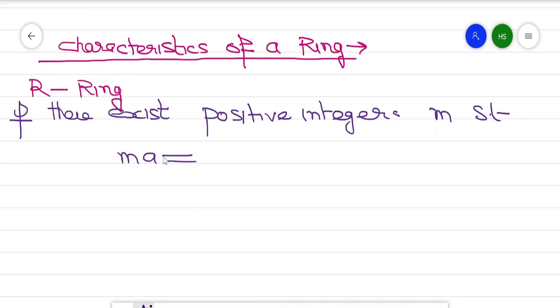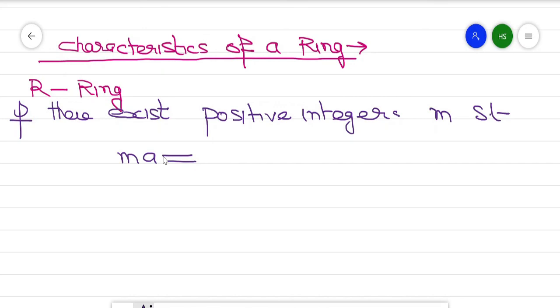is equal to 0 for every a belongs to R. So in that case it is called a characteristic.